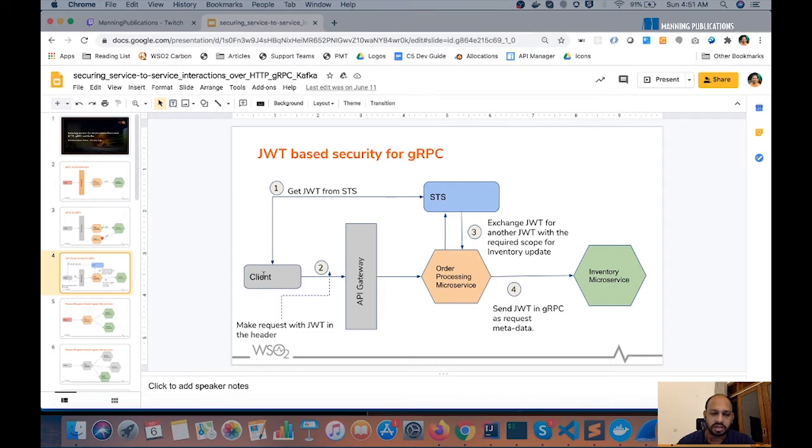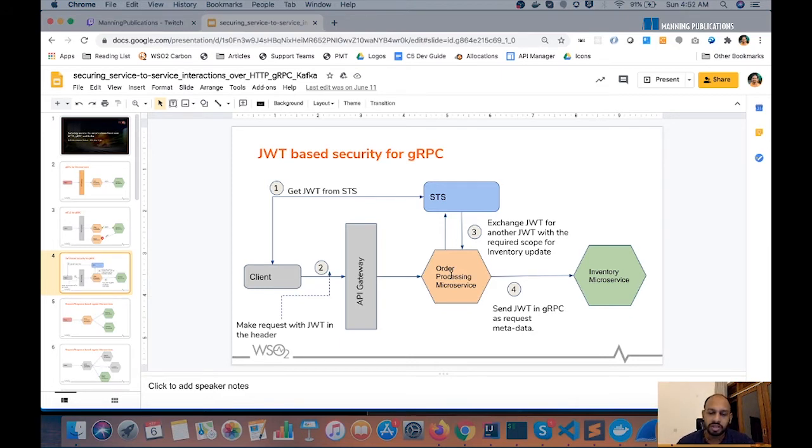So a client would get a JWT and pass it through to the order processing microservice through an API gateway. And usually this JWT would be validated here, and it will be passed along downstream, or rather upstream. At this point, the order processing microservice needs to talk to the inventory microservice, but it cannot generally use the same JWT, because this JWT was used for the purpose of accessing the order processing microservice only.